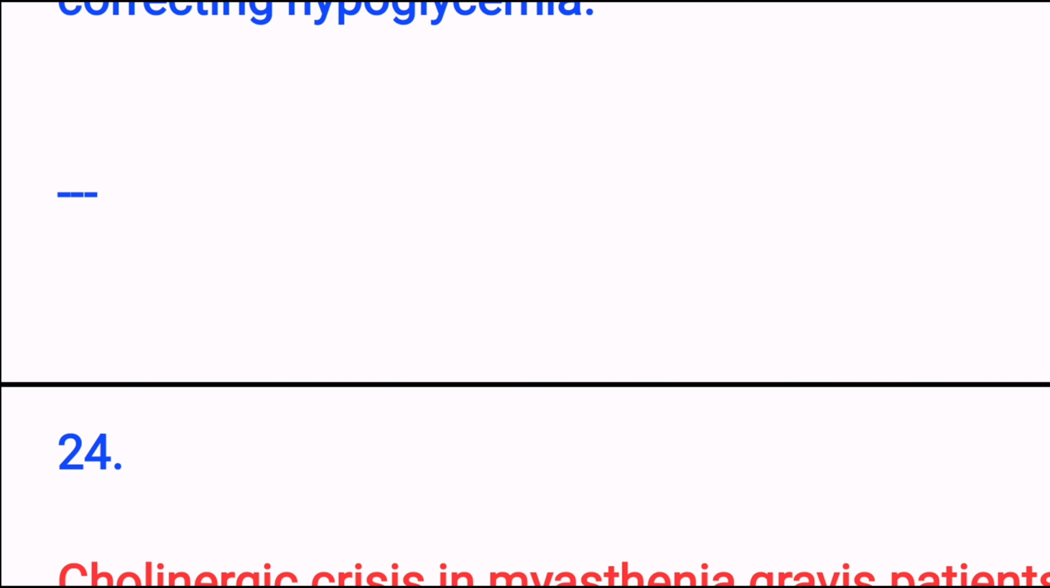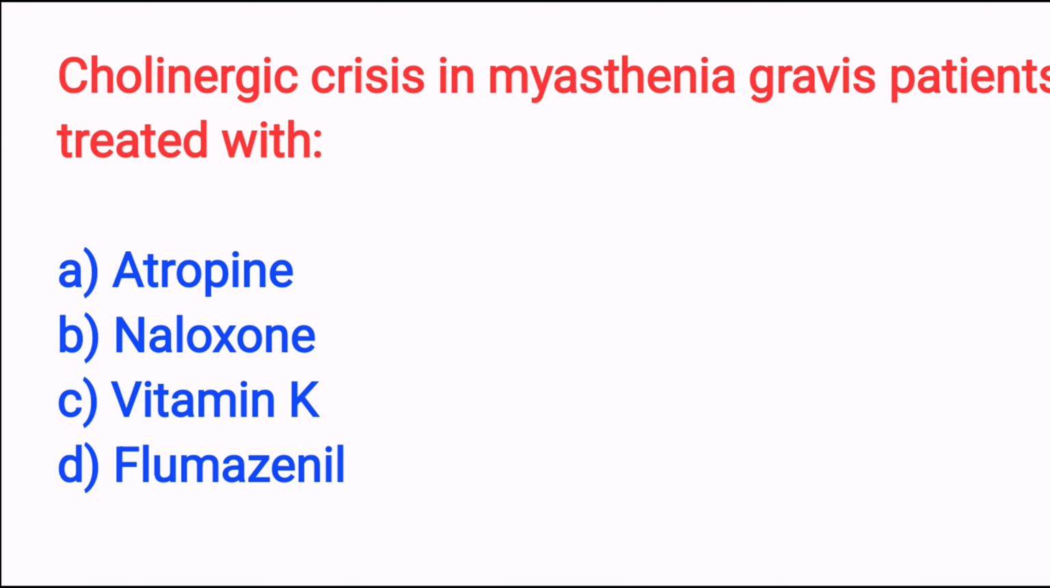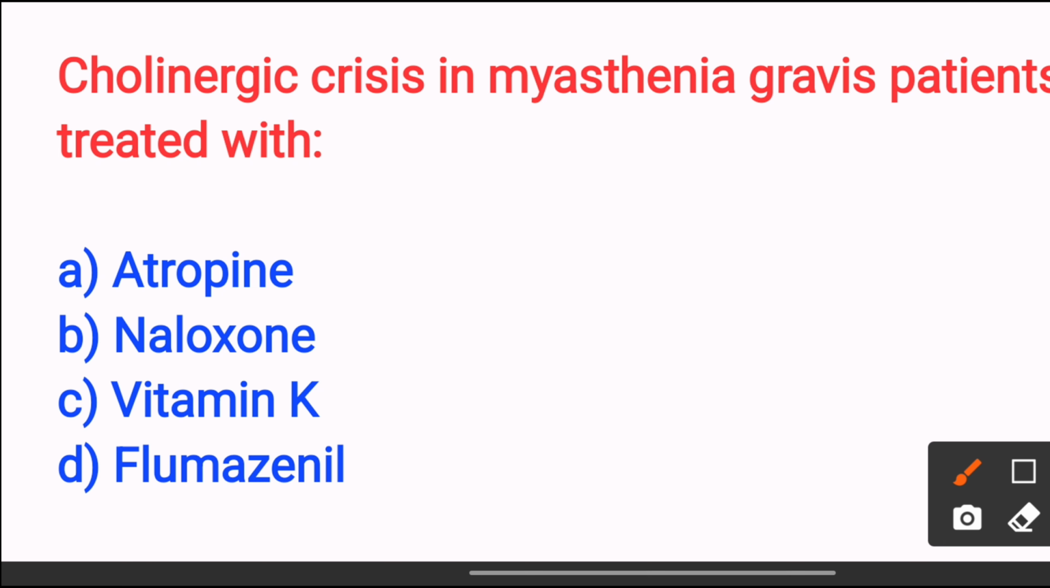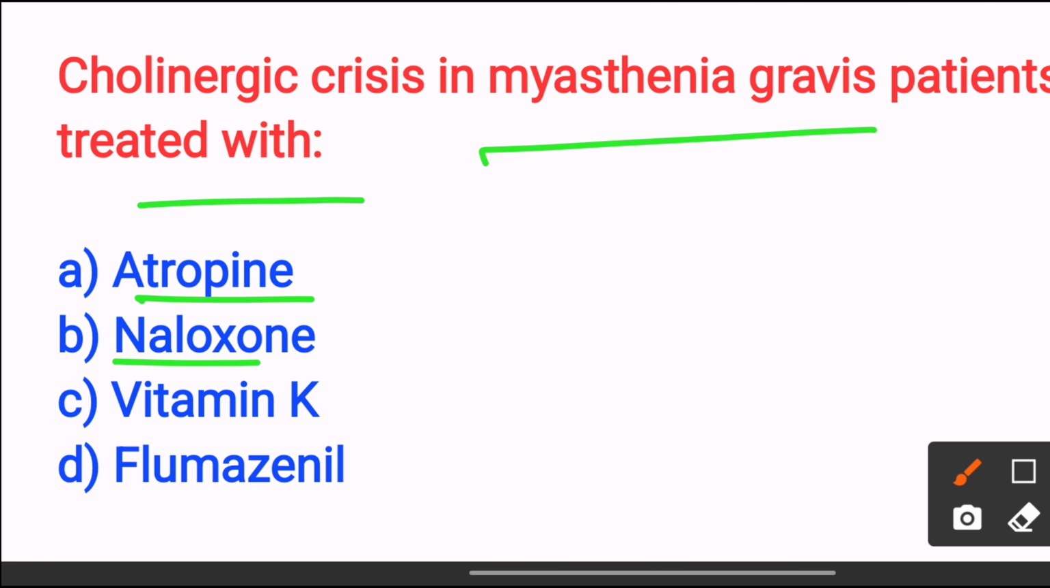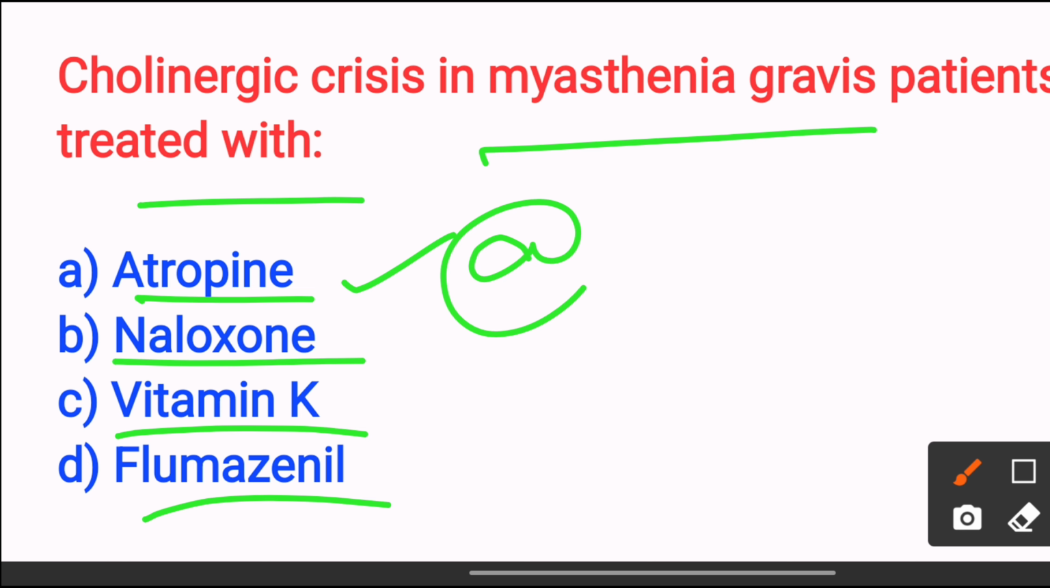Next, cholinergic crisis in myasthenia gravis patients is treated with option A, atropine. Option B, naloxone. Option C, vitamin K. Option D, flumazenil. The answer is option A, atropine, because atropine counteracts excess acetylcholine.